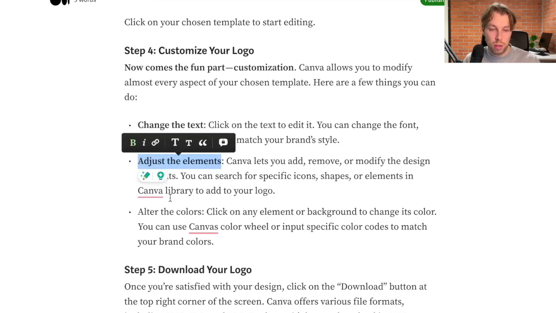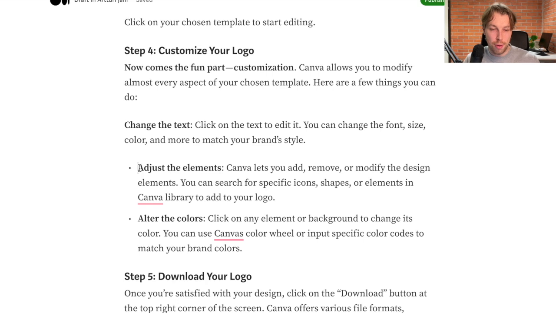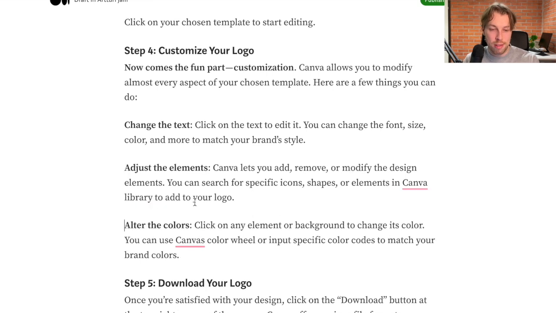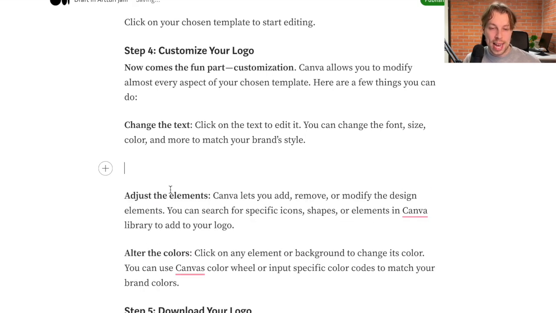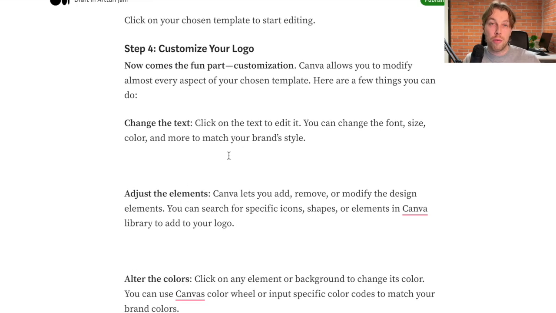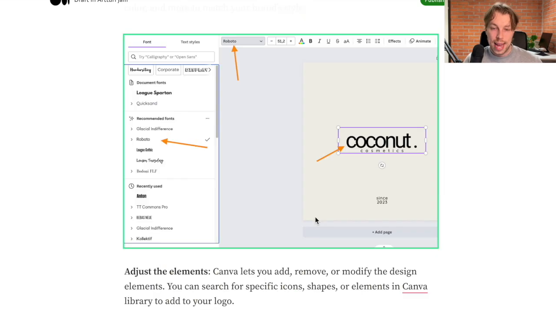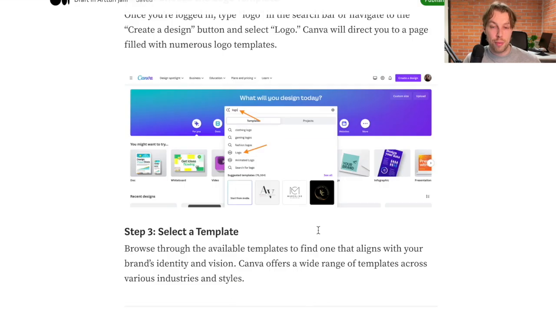So now these are just bulleted lists or bulleted elements, but these don't really help the visitor unless I actually show how to do this. So I'm actually going to take these ones out of the bulleted list form. And now I'm going to add an image in every section right here to support the learning and support the understanding and to actually show how it's done. And now my logo tutorial starts to be there already.